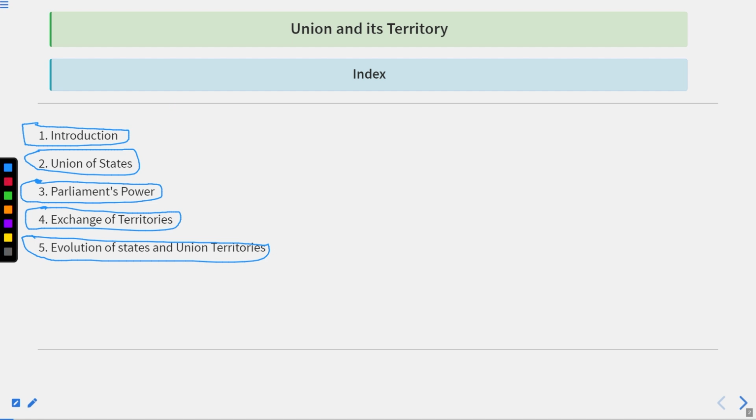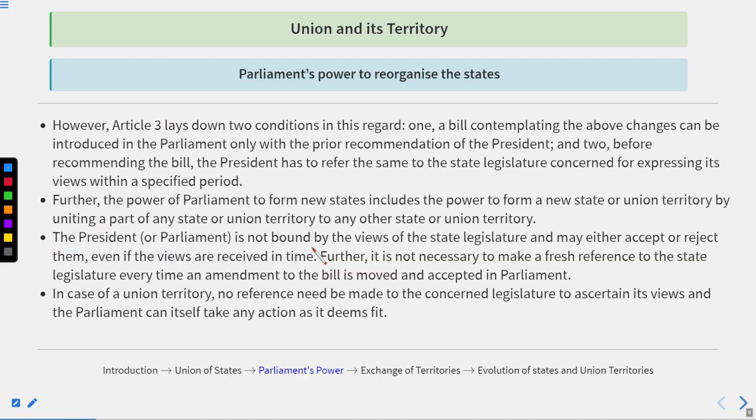So far, we have done the introduction part and we have checked the Union of States. We started the discussion on Parliament's power. The topics we are left with are the exchange of territories and the evolution of states and the Union Territories. That is the picture we have created so far. So let's start from where we had left in the previous lecture.